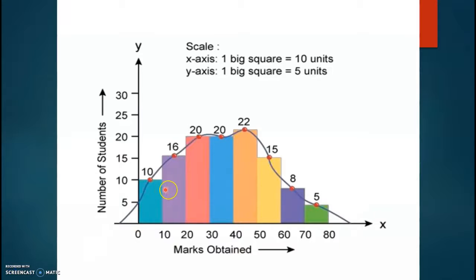Children, look at this frequency curve. These are the midpoints of the histogram, and we have to join all these midpoints of the histogram through a smooth curve. Okay.